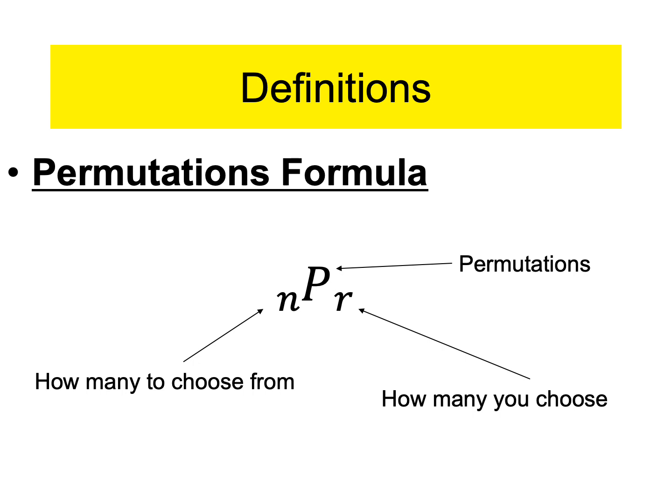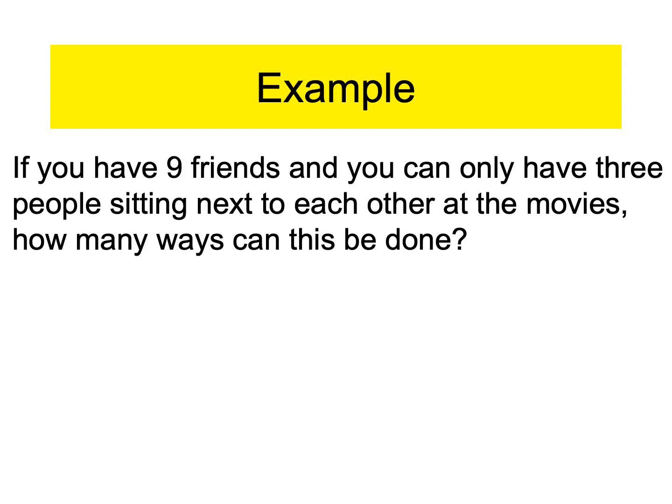Okay? So maybe we do some examples just to get back in the swing of things here. It says if you have 9 friends and you can only have 3 people sitting next to each other at the movies, how many ways can this be done? When order matters, if you pick a seat, that's a specific order. Not just pick 3 friends, but pick the seats at the movie theater. That's a specific order.